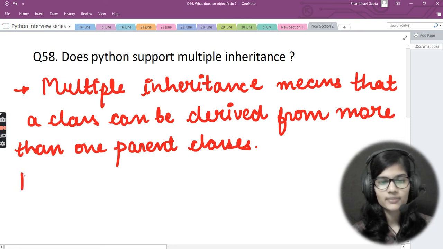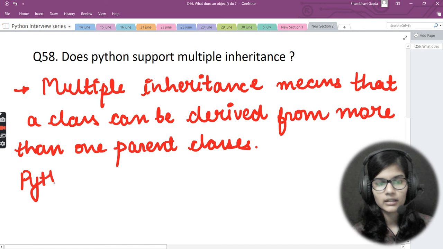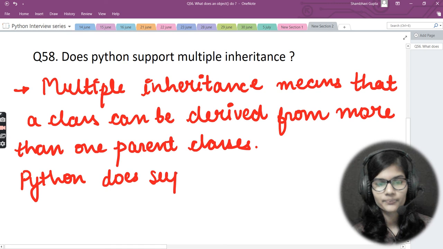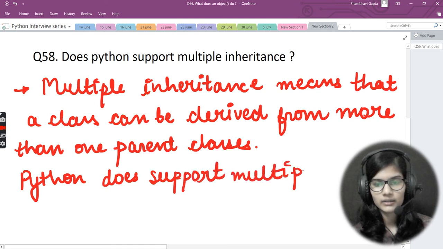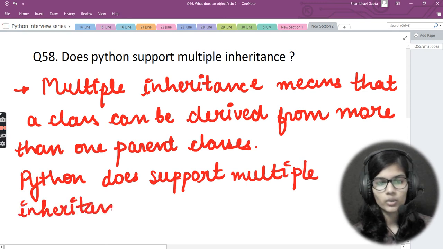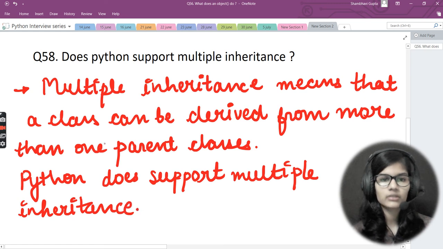And next, the answer: Python does support multiple inheritance. So Python does support multiple inheritance. Okay, so this is how we will be answering this particular question, as I mentioned in the above one also, and right now as well I am repeating that multiple inheritance.